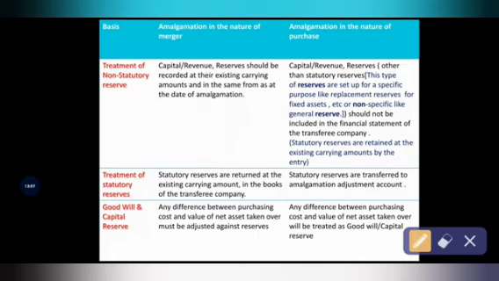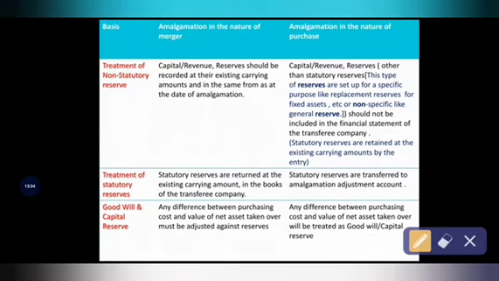Similarly, the non-statutory reserve is not a compulsion by the law, provisions or statute. But to be on the safer side, the company's board of directors thinks to keep a small amount of reserve in the company. For example, take a specific purpose, that is replacement reserve for a fixed asset.